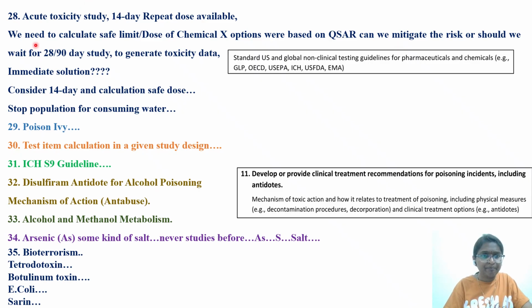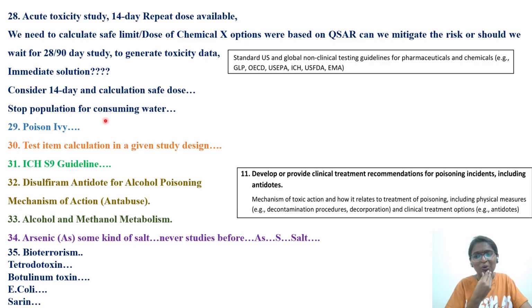So we need to calculate the safe limit. The dose of chemical X options were based on QSAR. Can we mitigate the risk, or should we wait for the 28-day, 90-day study to generate the tox data? What is the immediate solution? Consider the 14-day study and calculate the safe dose, or stop the population from consuming water. So a tricky question is there.